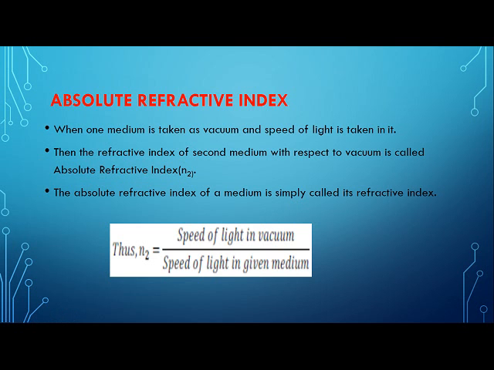The absolute refractive index, when we get different values, helps us know about the media, and diamond gets the highest value. That is why real diamonds are very precious. Yes, they are precious for some other reasons also, but this is one of the reasons.